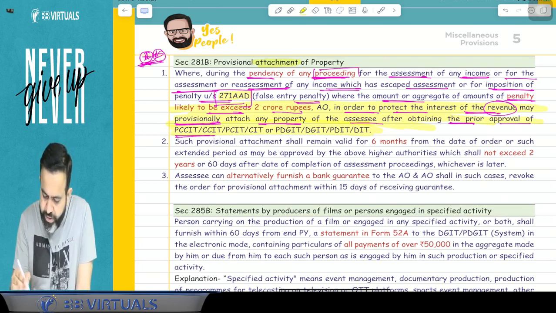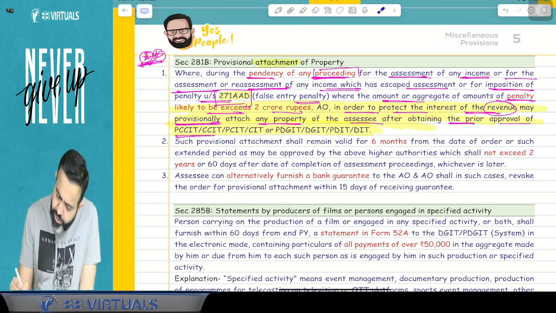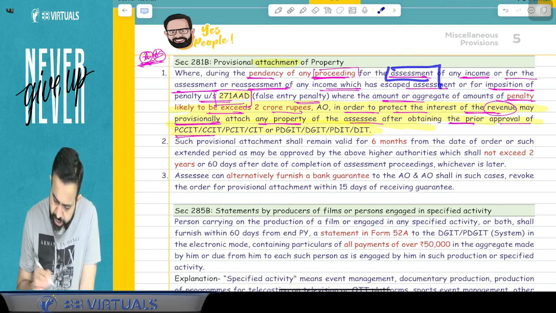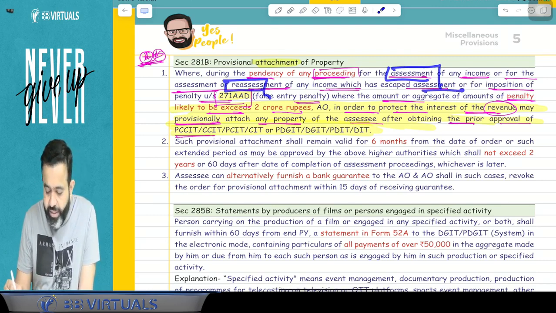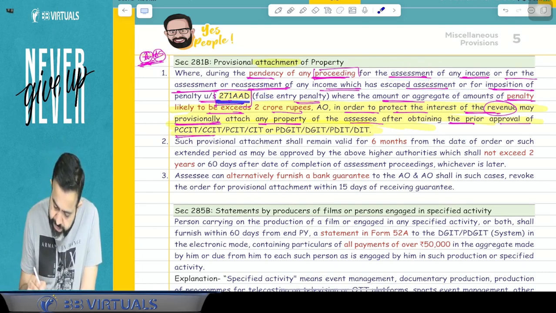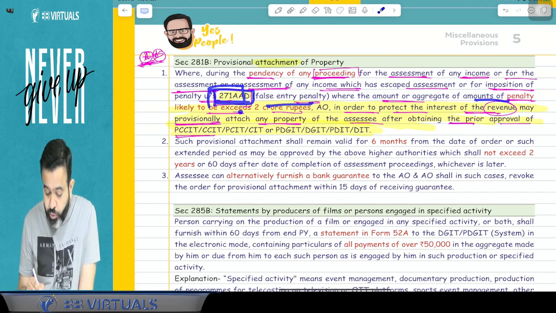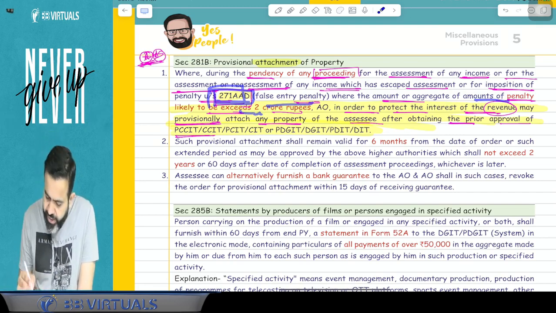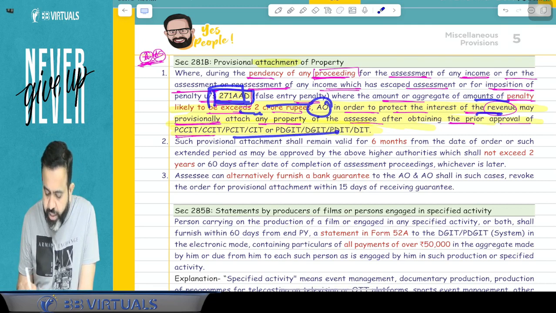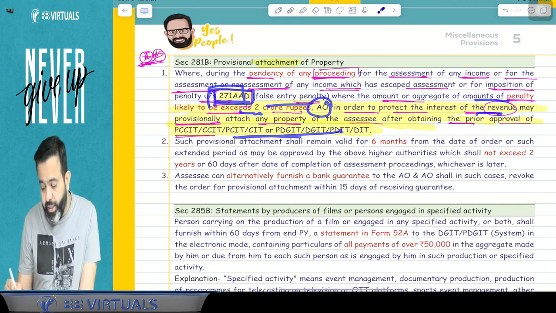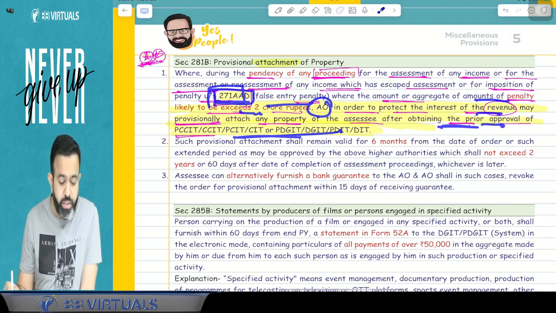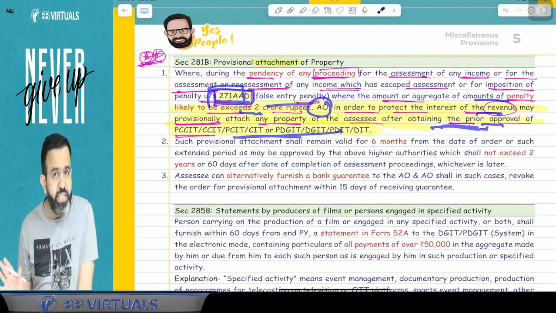So again, read it. What this section says is that either your assessment is pending, or any assessment or reassessment related to income escaping is pending, or a penalty under section 271AAD, that false entry penalty, of more than 2 crore is pending. Then the AO will take the approval from the higher authority, from the bosses, and after taking approval, he may pass an order for the provisional attachment of the property.